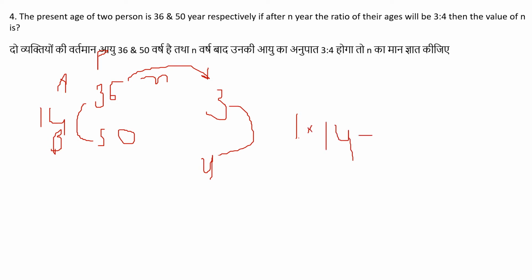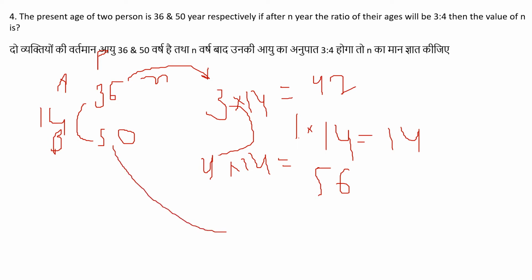Then the difference will be equal, 14 in both. We multiply 14 into these two elements: 3 times 14 is 42 and 4 times 14 is 56. Now we compare these two elements.